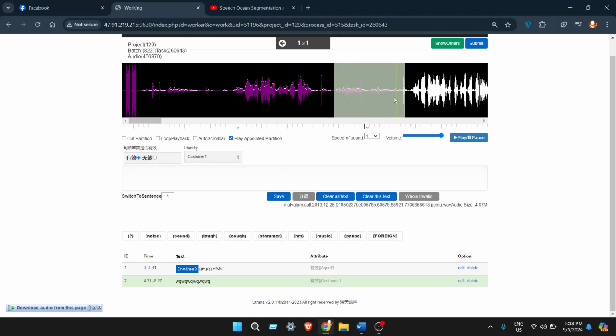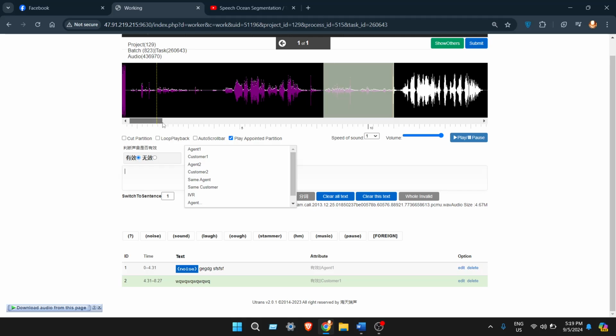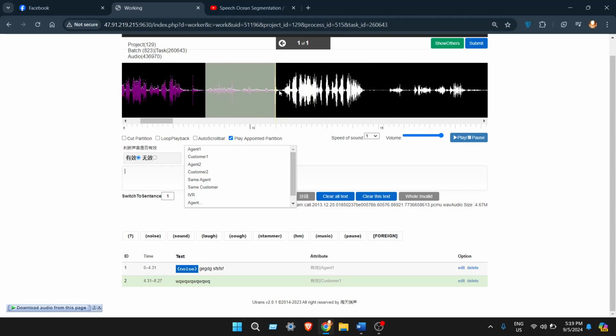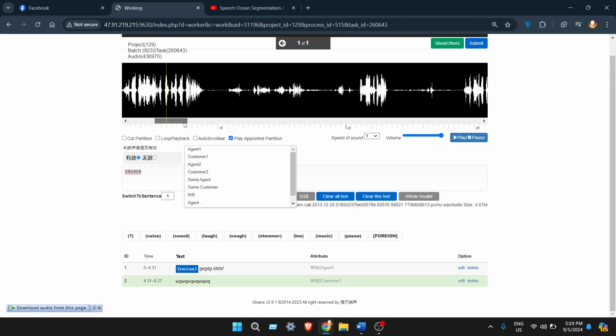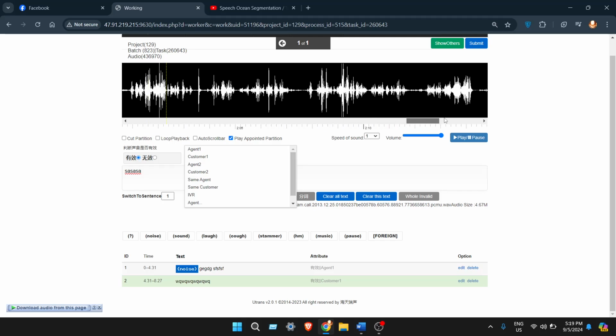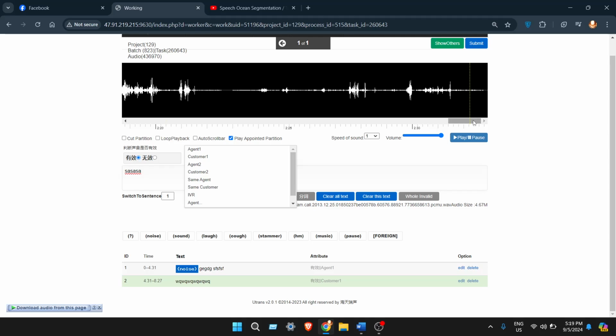And if the woman is also an agent, then we will click agent two because the agent changed. Like this, we need to listen to the audio, create segments by writing, and then click save, in the same manner, to transcribe the entire audio.